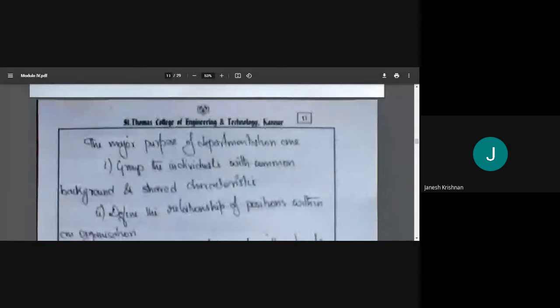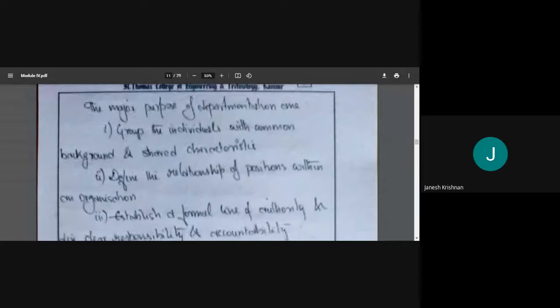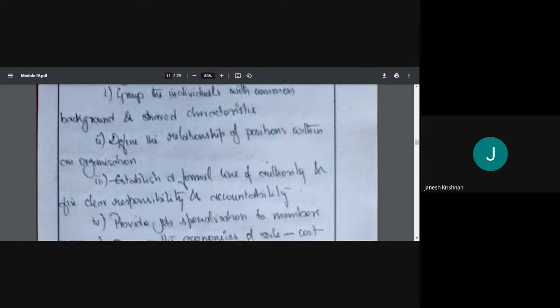So what are the major purposes of departmentation? One is to group individuals with common background and shared characteristics, like those who have a background in accountancy or finance, or engineering, or arts. Like that, we need to identify them and put them together, so they are all working on similar projects. Define the relationship of positions within an organization. Then establish a formal line of authority, that is, who will answer to whom. Who is accountable? Who has the responsibility?